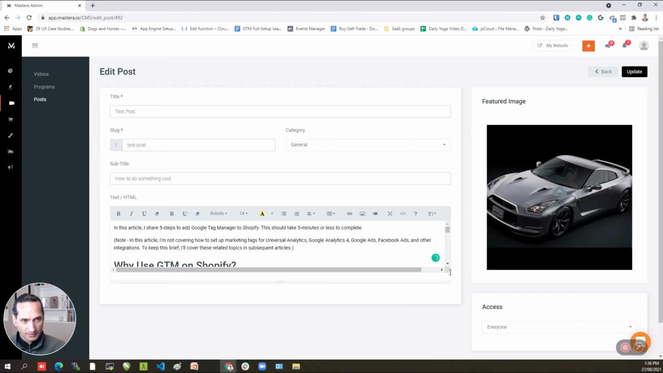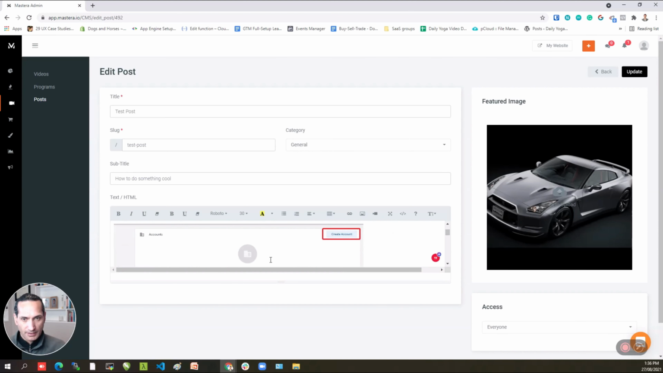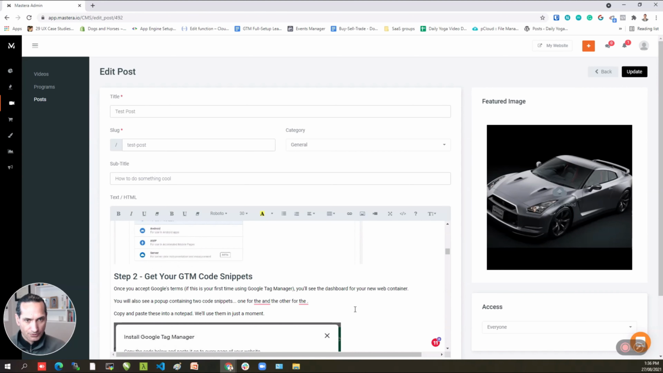Usually you can expand this out, but I don't know why it's not. Oh, there it is here. Great. So you just drag that down, put in a featured image, which has nothing to do with the yoga.